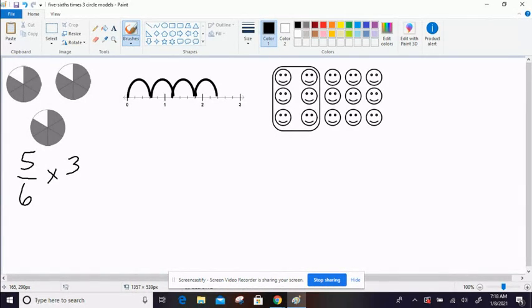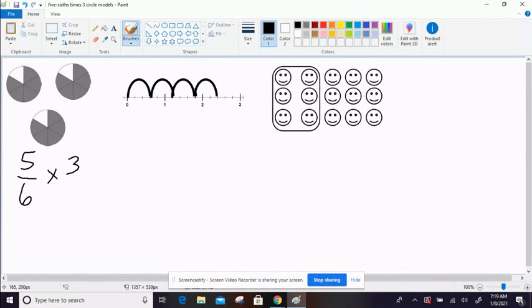Now, here's something cool. You guys already know how to multiply fractions times a whole, you just don't know it. We have already been making equivalent fractions, so we have already been multiplying with fractions, and it wasn't even a thing. It was just a step in what we were already doing.